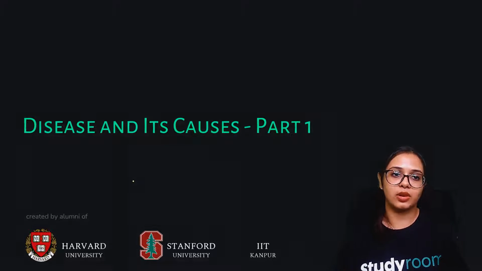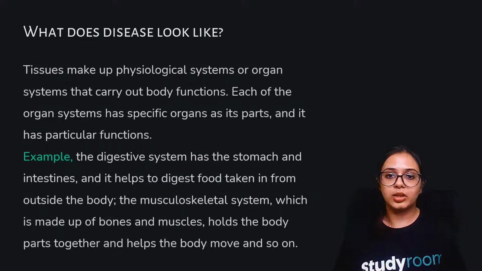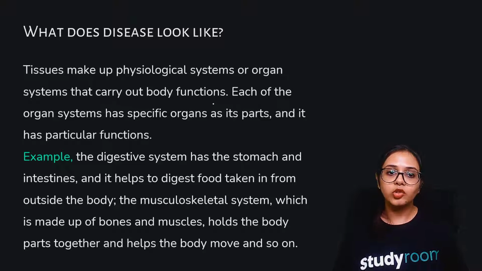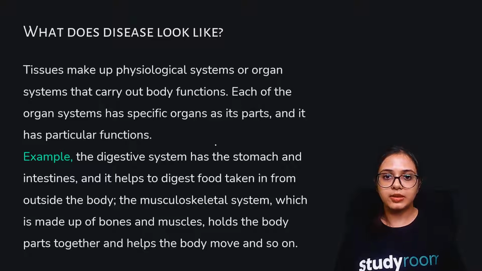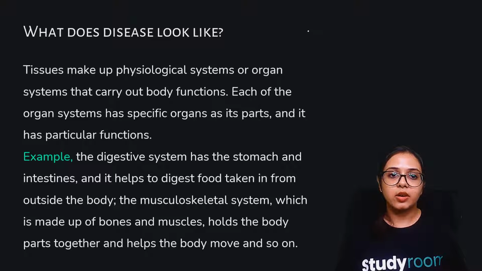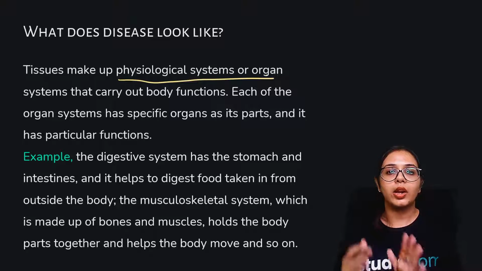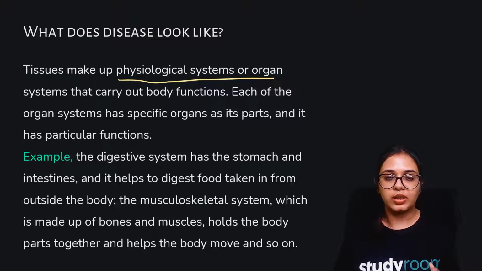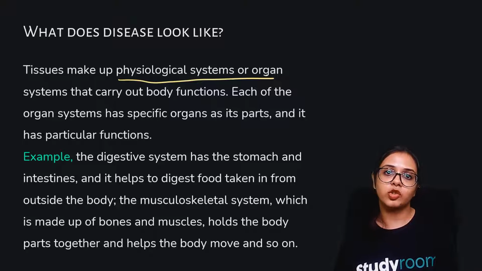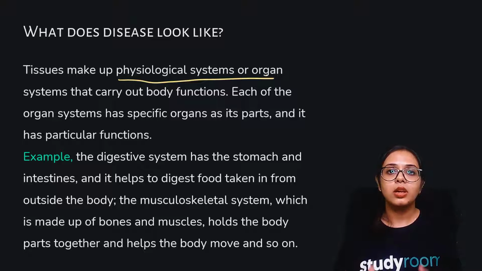What does disease look like? Tissues make up physiological systems or organ systems that carry out body functions, and each organ system has specific organs and they perform specific activities. We have seen this in the cell and tissue chapter, right? All of us have tissues, and tissues make up organs, and organs make up certain organ systems, and in coordination they carry out their specific functions that make up the whole individual.